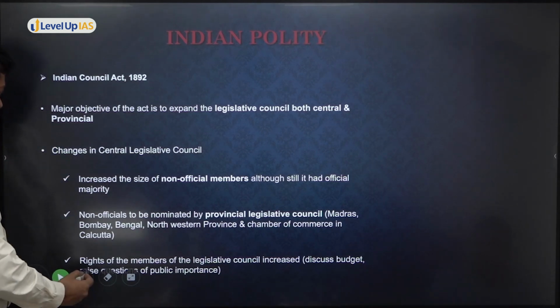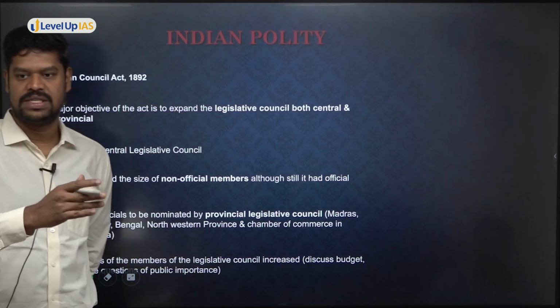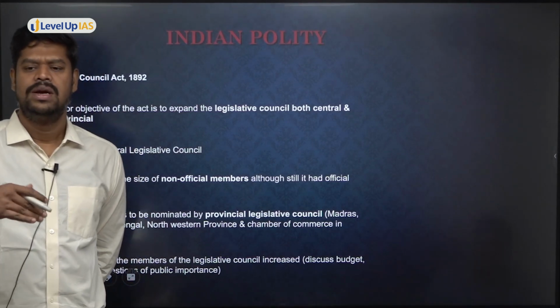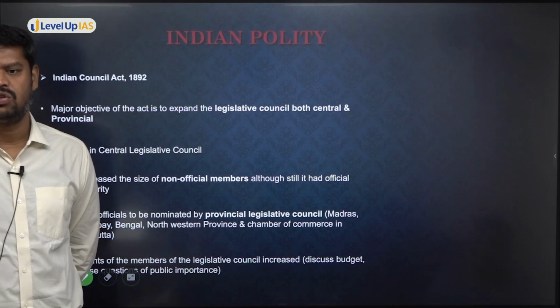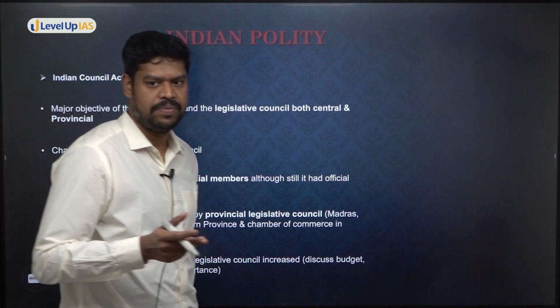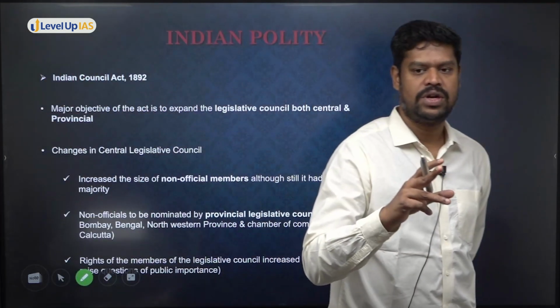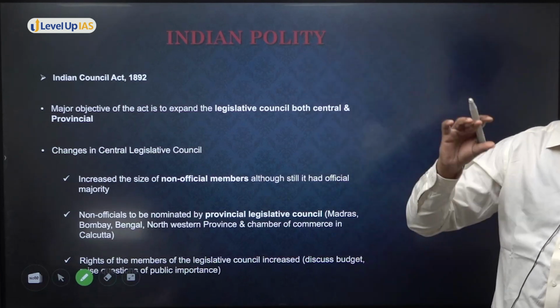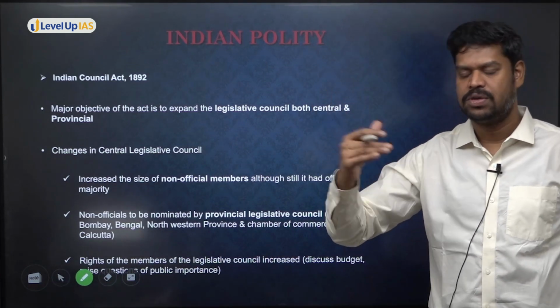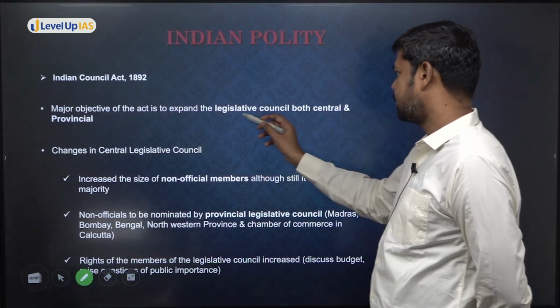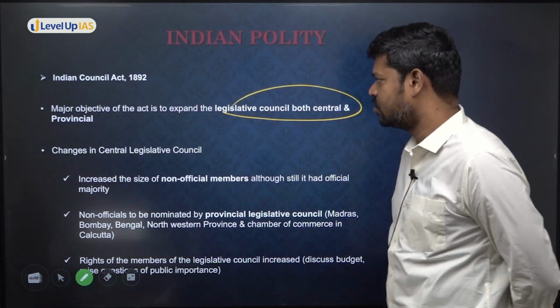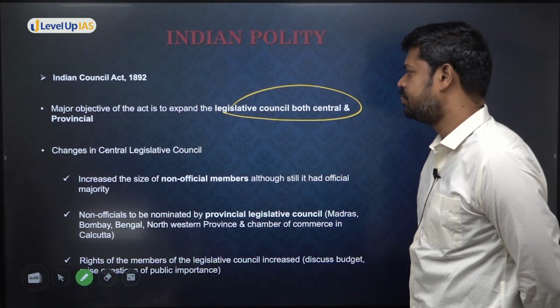So already they had made non-officials a part of the legislative council, and they wanted to expand this, not only in the central legislature, but also in the provincial legislatures. Because in 1861 itself, we have seen that there was a distinction of central and provincial legislature, because the provincial legislatures' powers had been restored. So majorly they wanted to expand both the legislative councils, the center as well as the provinces.